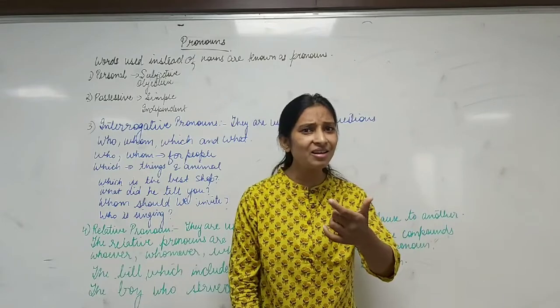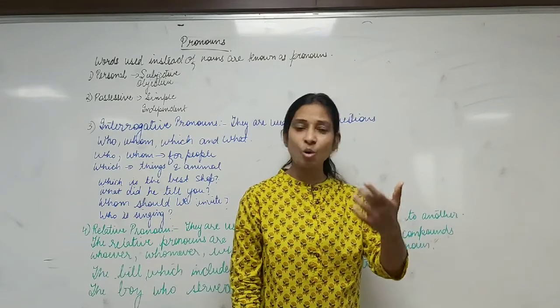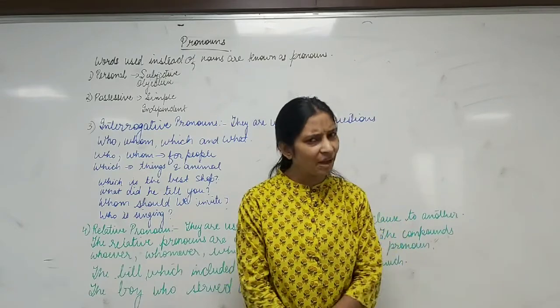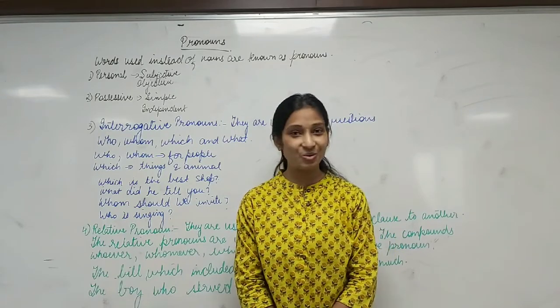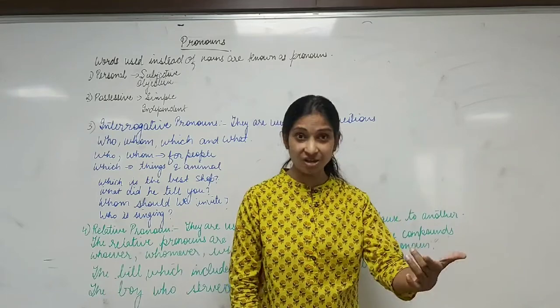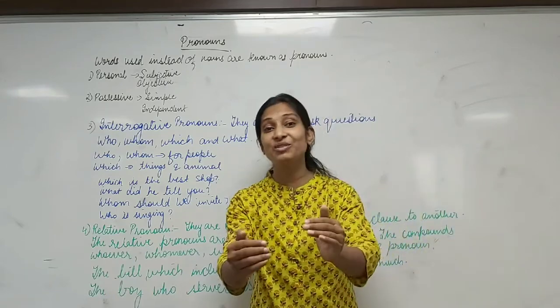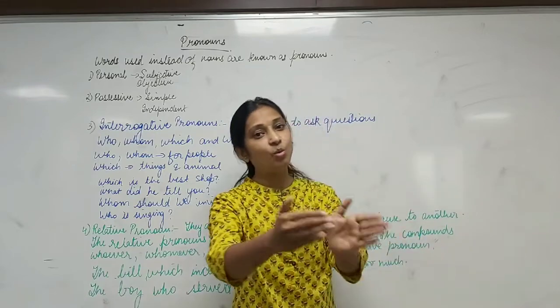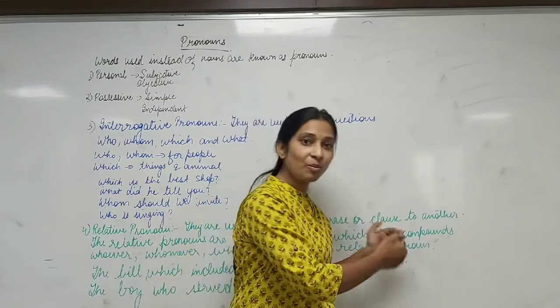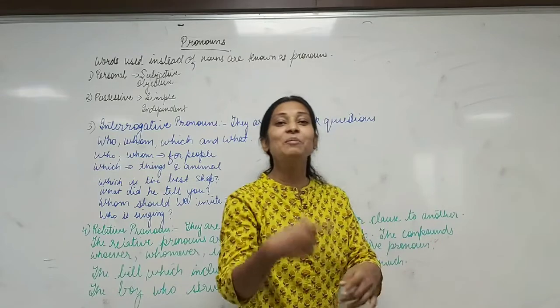Now bill here is a non-living thing, right? So what am I using? Which. But am I using the word which here to ask a question? No, I am using the word which to relate two parts of the sentence. This is the bill which I was asking for. यही तो बिल वो है जिसके बारे में मैं पूछ रही थी.